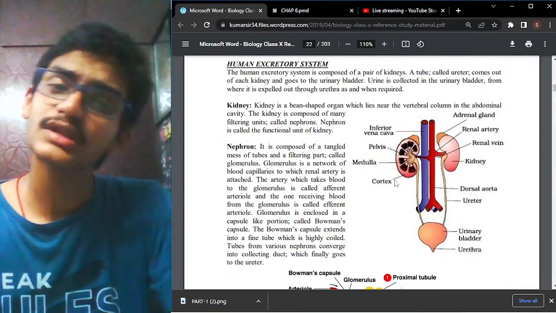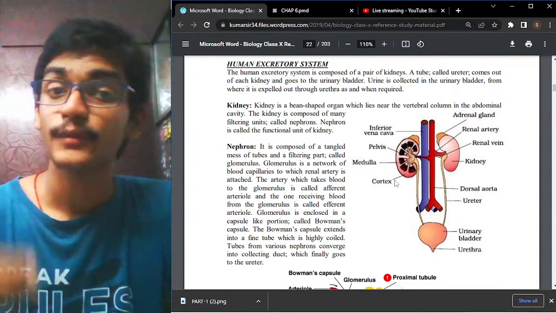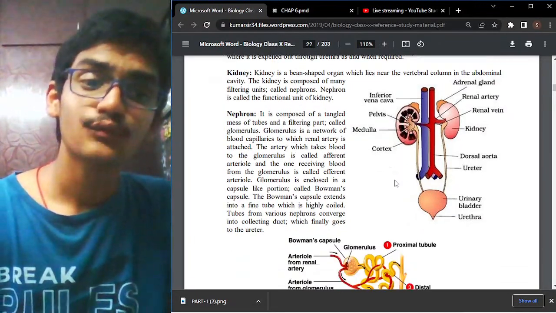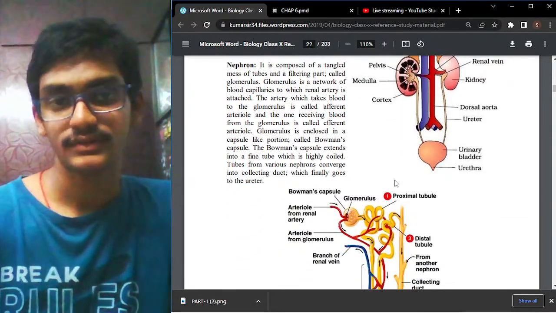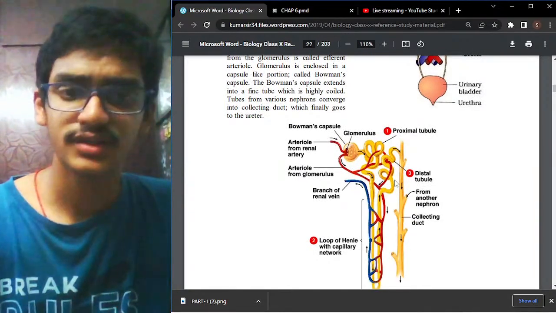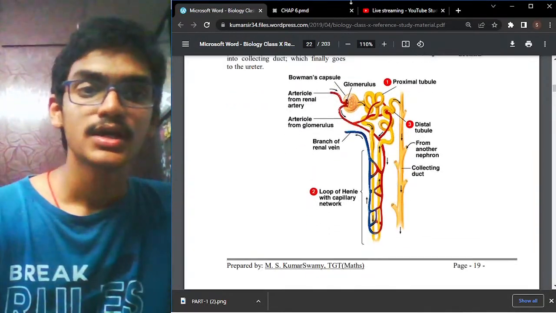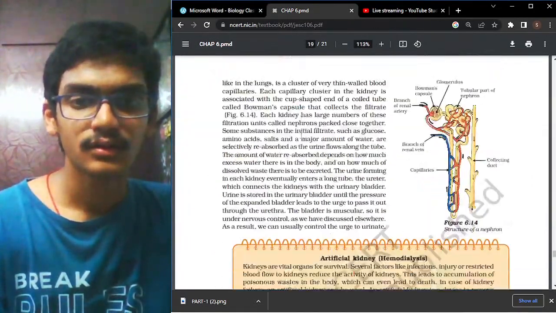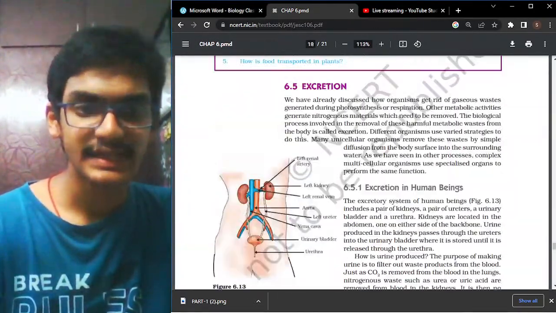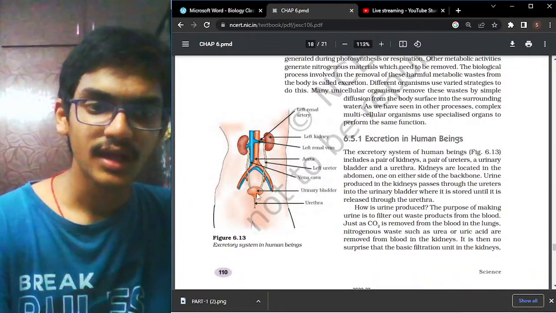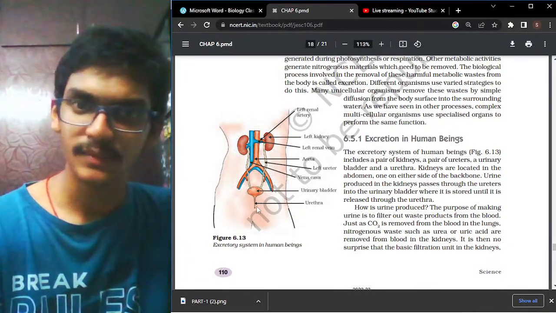So why are these nephrons very important in the body of an organism? Because these are the ones which actually make the urine. So let us try to see what is actually the structure of this nephron. Then we'll come to the main thing, that is understanding the entire process of formation of urine. If you see in your textbook as well, these are the kidneys, this is the ureter, this is the urinary bladder, and this is the urethra which will pass out the urine.